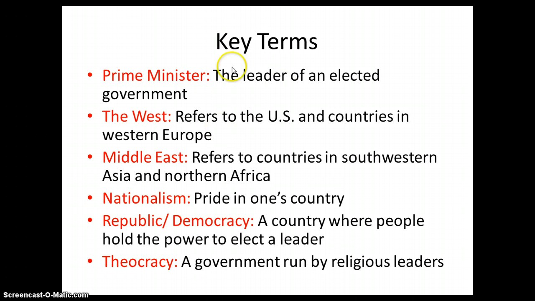The West, notice how the W here is capitalized. That means we're not talking about the direction, we're talking about an area. Whenever you see West capitalized, we're talking about an area. It refers to the U.S. and other countries in Western Europe. You're going to see that the West and the Middle East, which is our next term, there's some tension between those two areas. The Middle East, as you probably already know, refers to countries in southwestern Asia and northern Africa. So Libya, Egypt, Saudi Arabia, Iran, Iraq, countries we've talked about in our first slide.